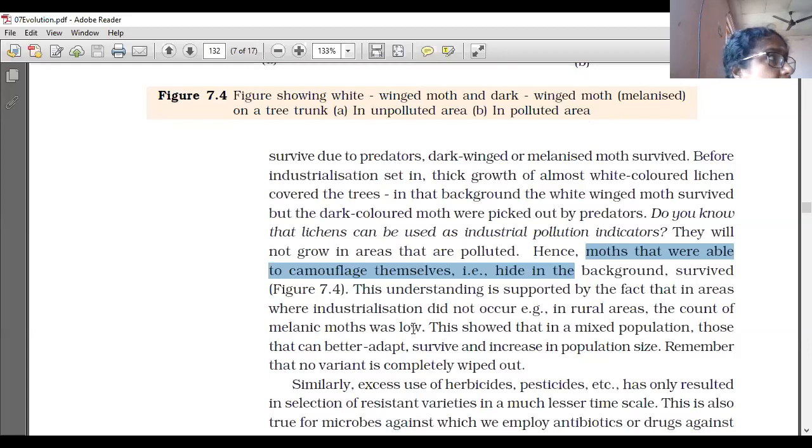The dark color is because of the presence of melanin. So the count of melanic moths was low. This showed that in a mixed population, those that can better adapt survive.